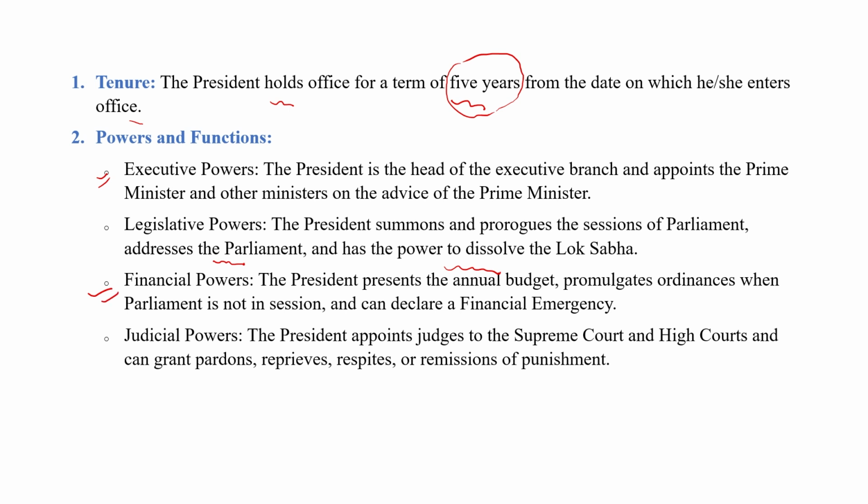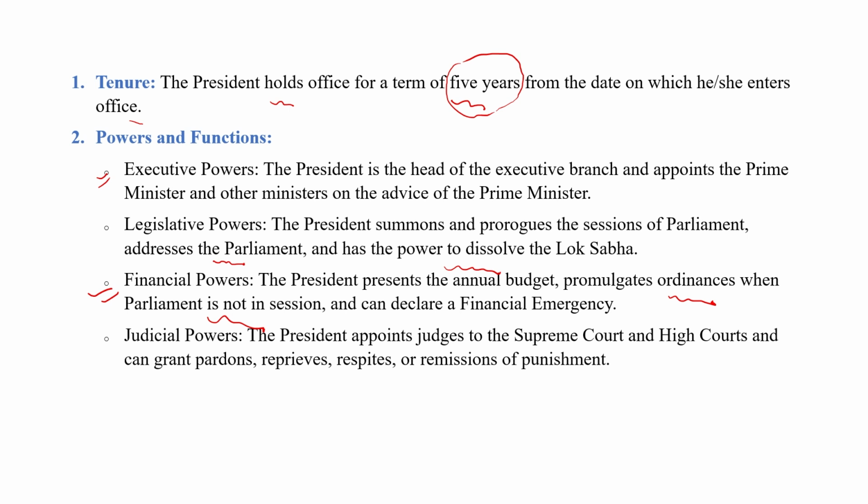The President has various powers in the financial context. First, he can present the annual budget. Generally, the annual budget is presented on the first working day of February, according to Article 112. But the President can also pass an ordinance when Parliament is not in session, according to Article 123. We will discuss this in the same topic in this chapter also.